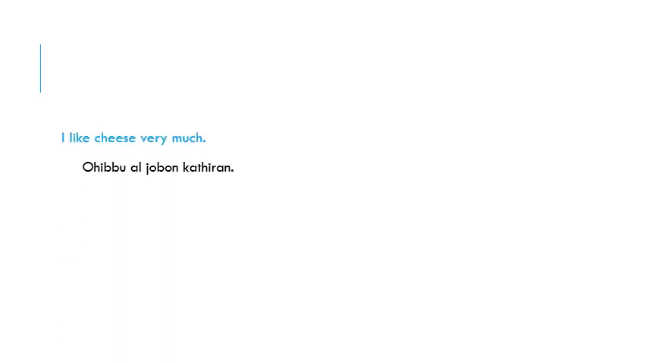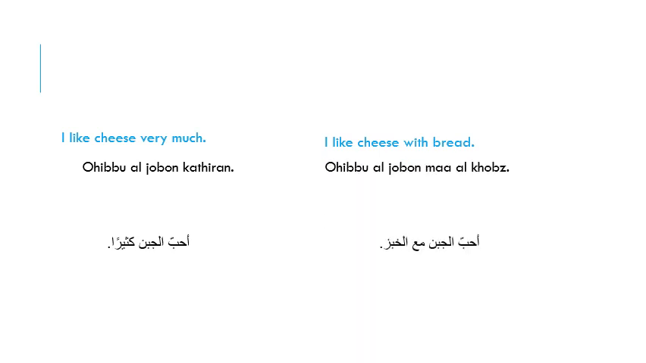Now let's assume that someone says I like cheese very much, and he doesn't like cheese normally, he likes cheese very much. What does I like mean? I like, in the first person, is أحب. Cheese is الجبن. Very much is كثيرا. So you may say I like cheese, or you may say I like cheese very much, which means أحب الجبن كثيرا. Now, here we have in this sentence, I like cheese with bread.